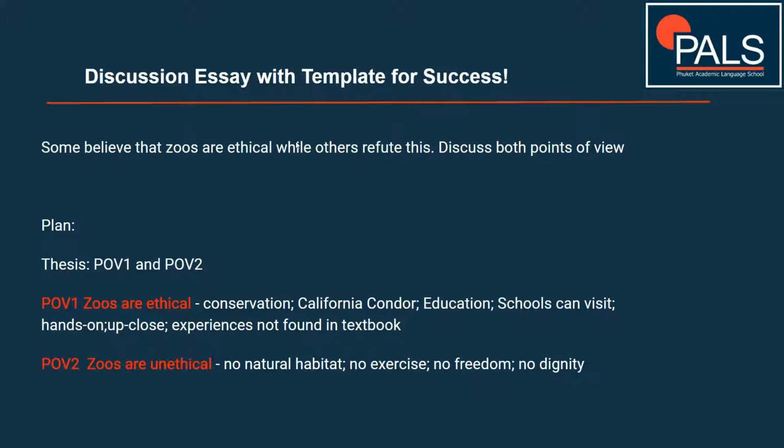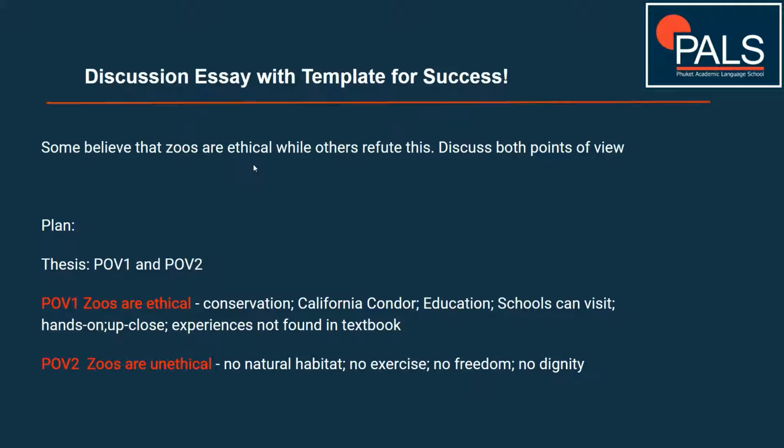Okay, so some believe zoos are ethical. Ethical means that they're right. Okay, they're right. Unethical means wrong. So some believe zoos are ethical, while others refute this. Some others disagree with this. Discuss both points of view. So we're not being asked for an opinion here. It's just a pure discussion essay.